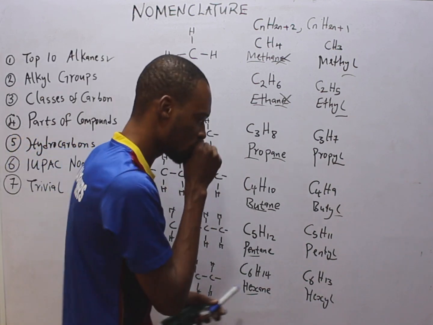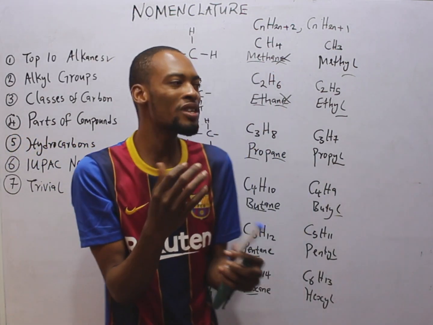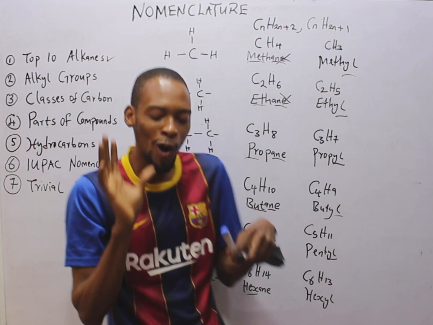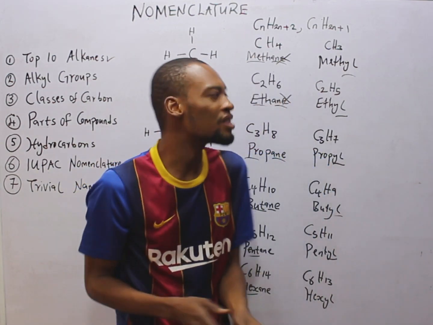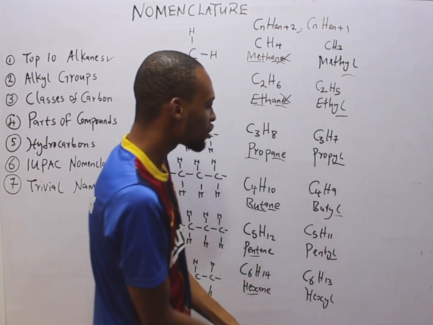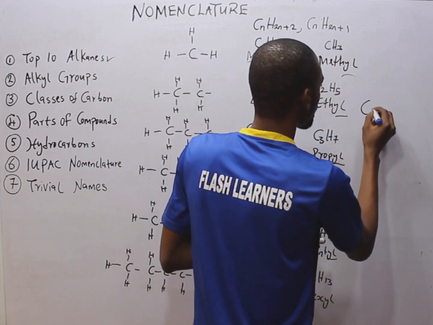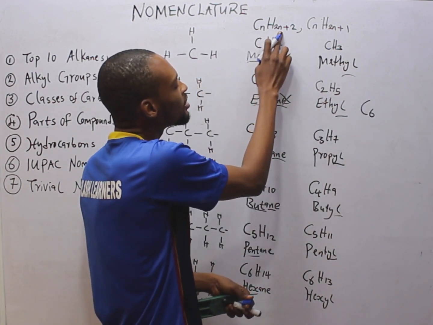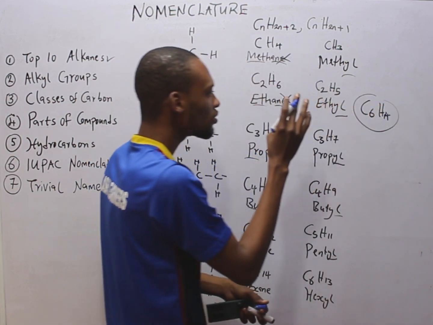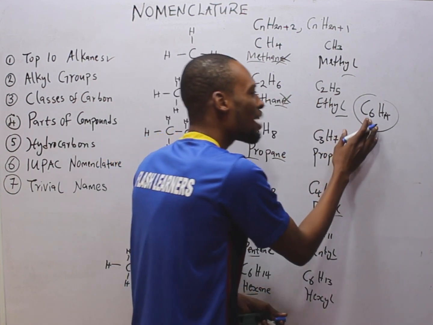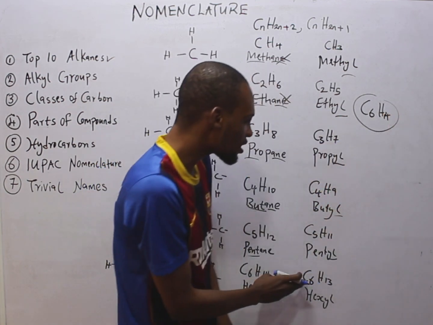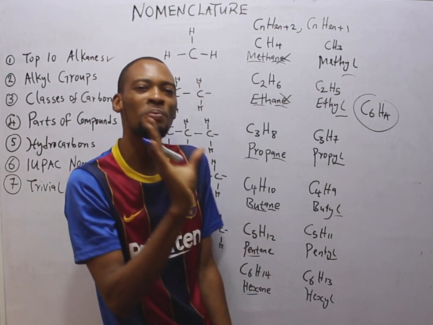Now, take note of something. Anytime you are given a question which says, which of the following is an alkane, or is an alkene, or is an alkyne, what you simply do is bring out the general formula, then check. If this has 6 carbons, you simply put C6, H will simply be 2 times 6, 12, plus 2, 14. So for a compound with 6 carbons to be qualified to be called an alkane, it will simply have C6H14. This is C6H13. It's not qualified to be an alkane.